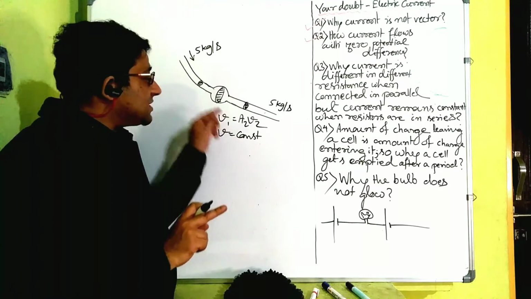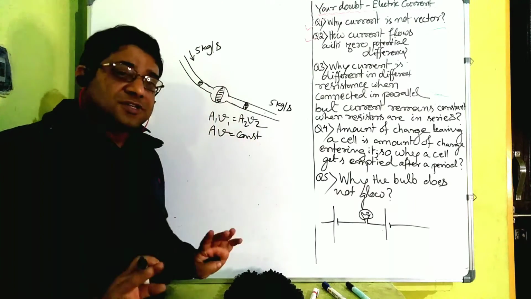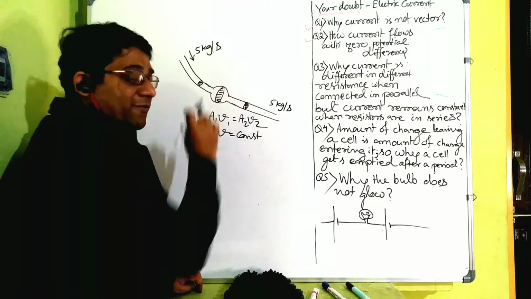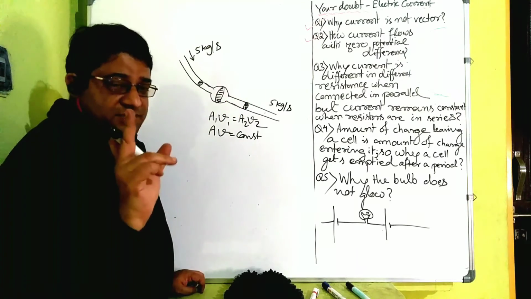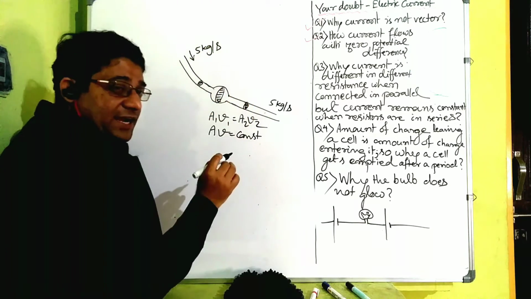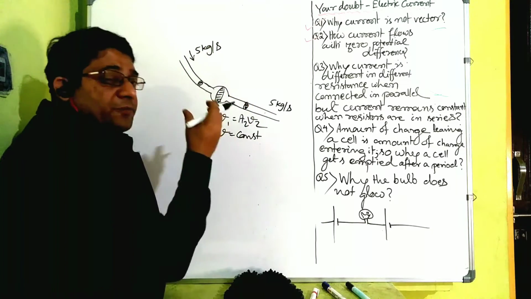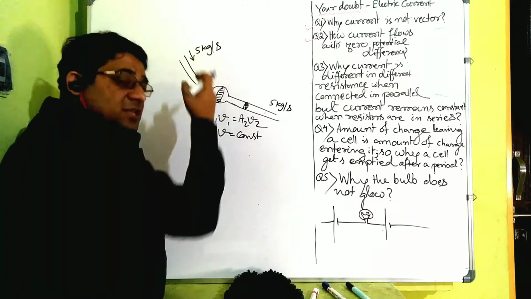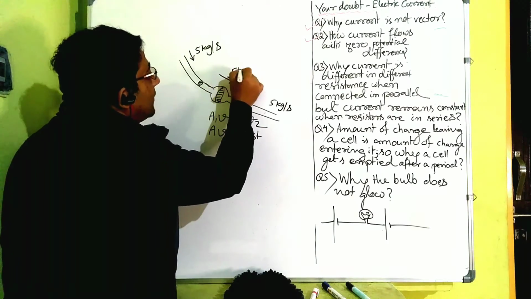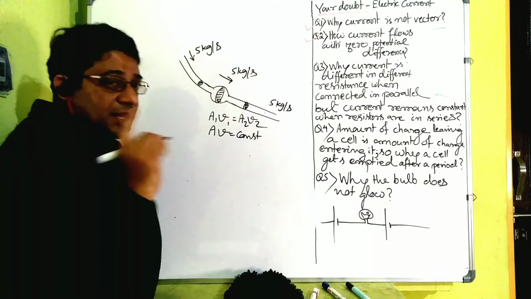So volume per second, how much is flowing, is always constant, irrespective of whatever is the area of cross section of the tube. You understand or not? So how much water is flowing per second? If volume flowing per second remains constant, the mass flowing per second also remains constant. So here also it is 5 kg per second only.